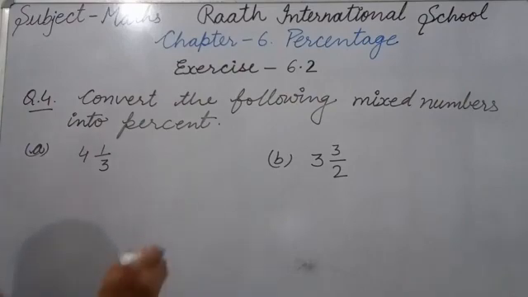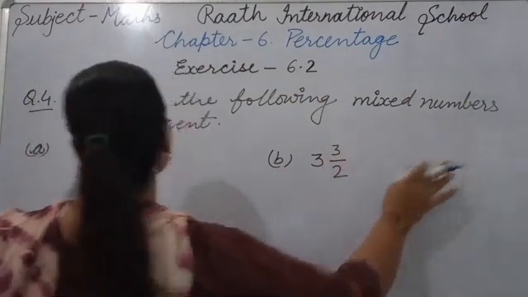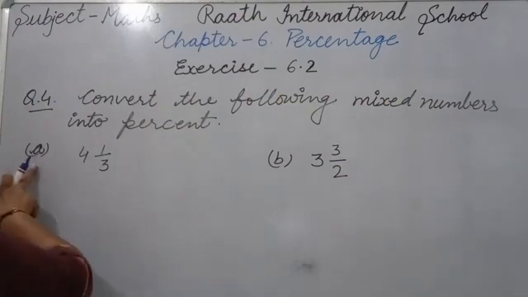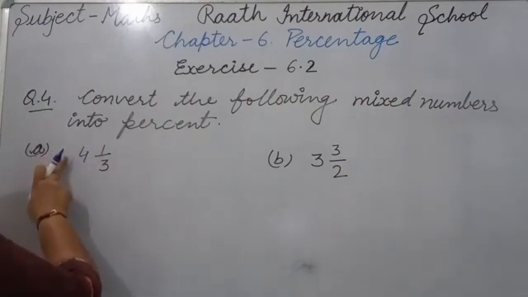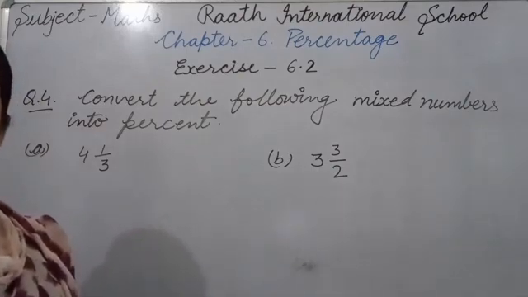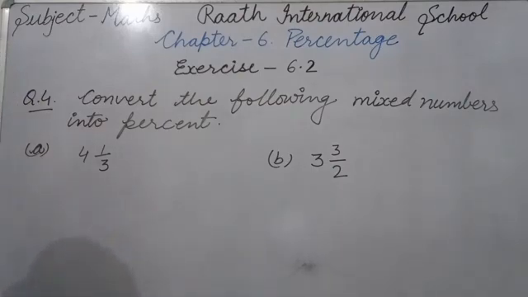Here mixed numbers are given, means mixed fractions are given to you and you should write in percentage. So here is A part, 4 whole 1 upon 3. So first of all, whenever you have mixed fraction, we change that into improper fraction.